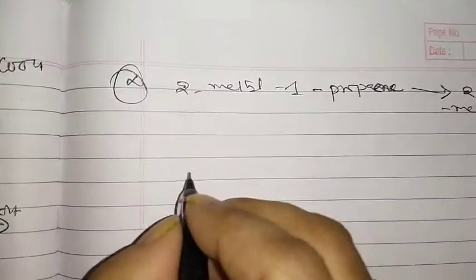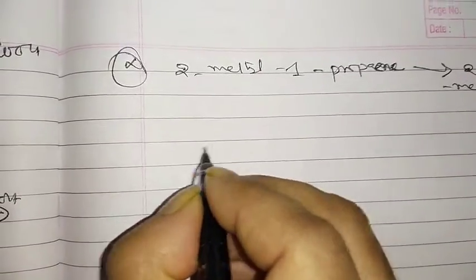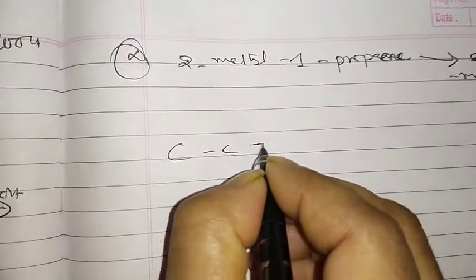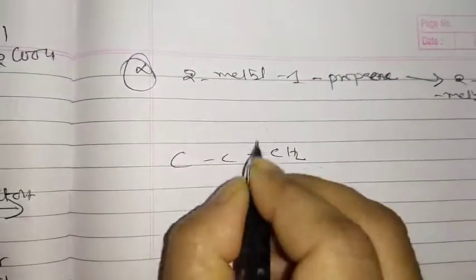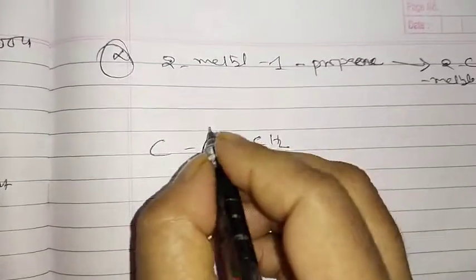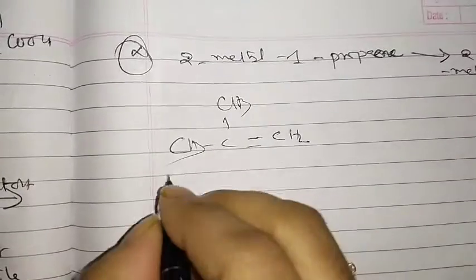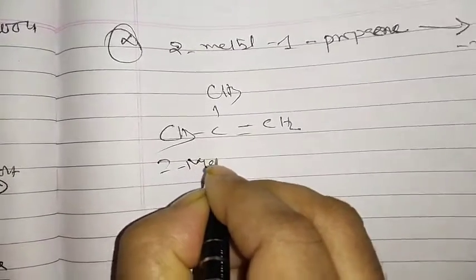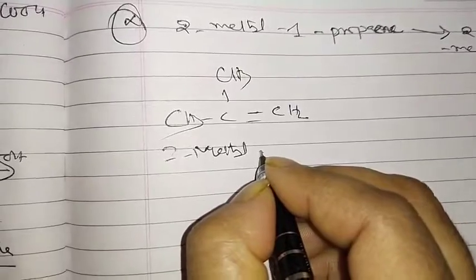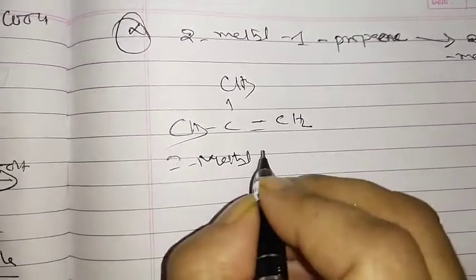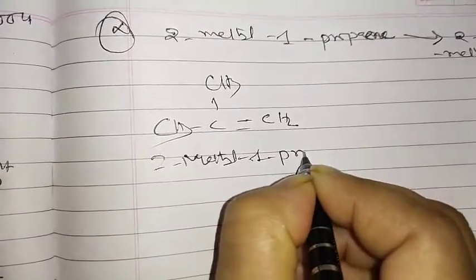Okay, so now I am going for propene. So C and C, double bond CH2, and one position of propene is over now. It is coming 2 methyl and it is coming CH3. So 2 methyl and 1 propene, 2 methyl and 1 propene.